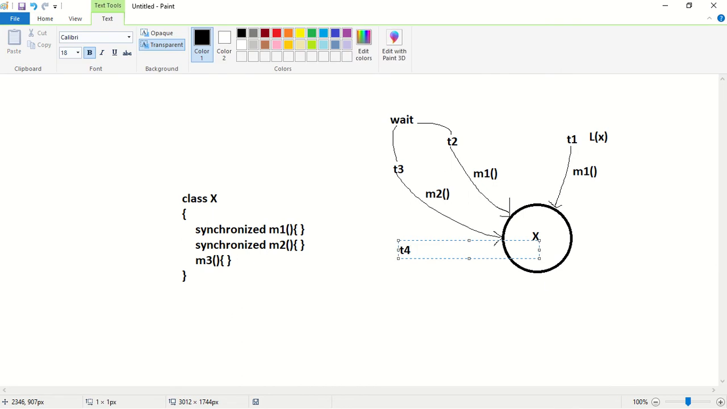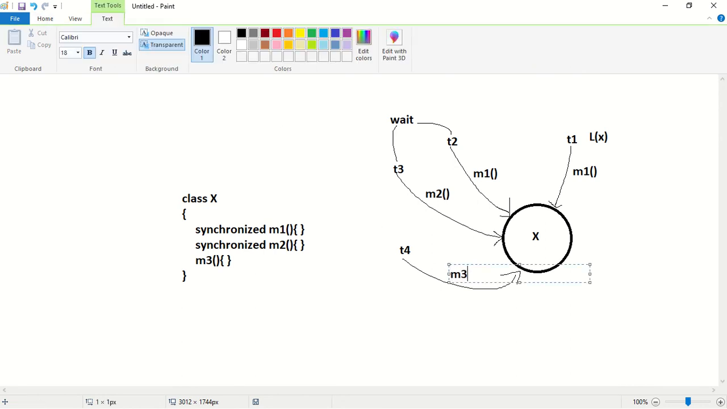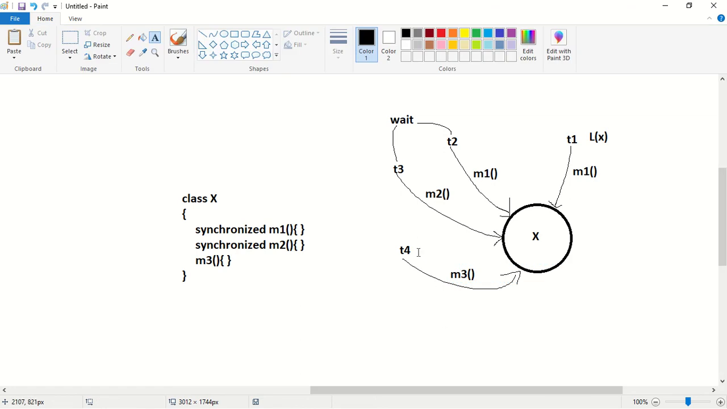Now assume after some time T4 came. This T4 thread wants to execute the M3 method. So now what will happen? Can this T4 execute this M3 method on this particular object? Yes, T4 can execute the M3 method. Why? Because the M3 method is a non-synchronized method. To execute a non-synchronized method, we don't require any lock.